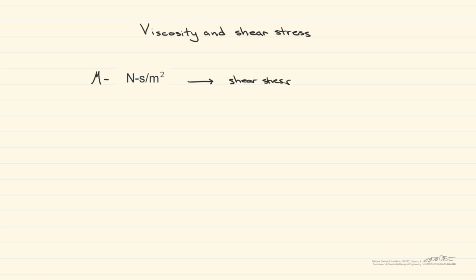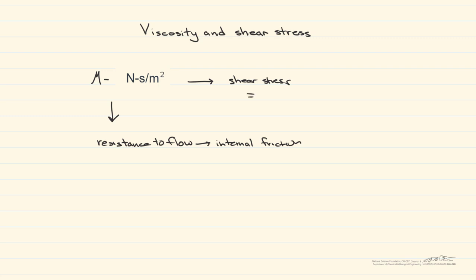The typical definition of viscosity is a fluid's resistance to flow, or another way of putting it is internal friction. Remember that a fluid is defined as a substance that will deform continuously when a shear stress is applied.